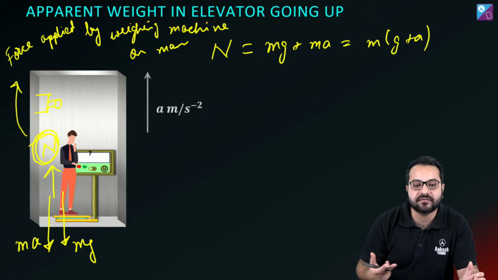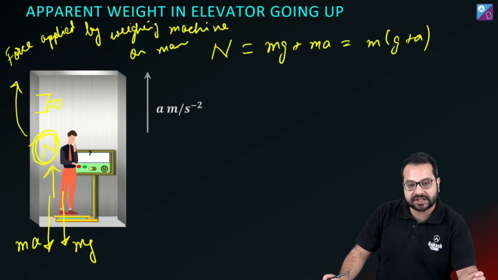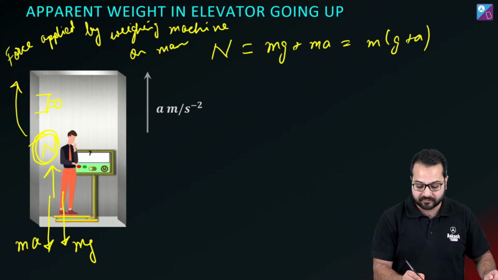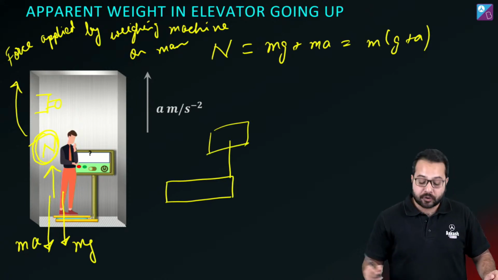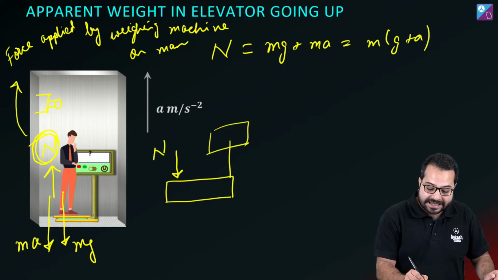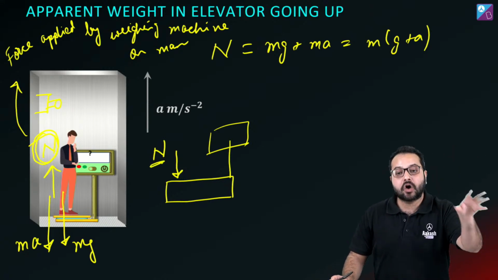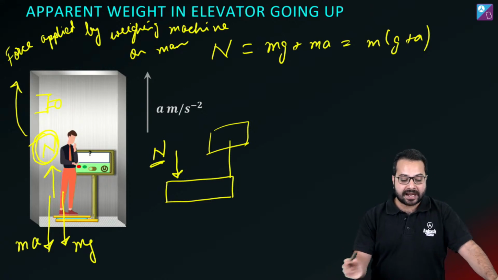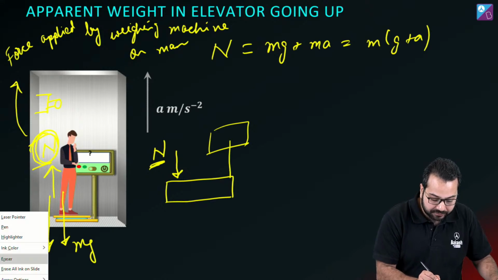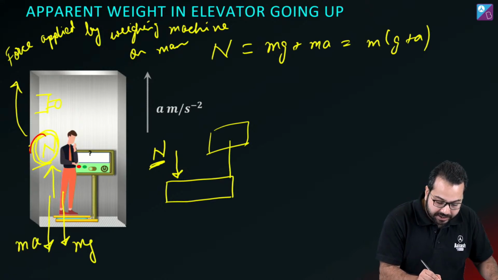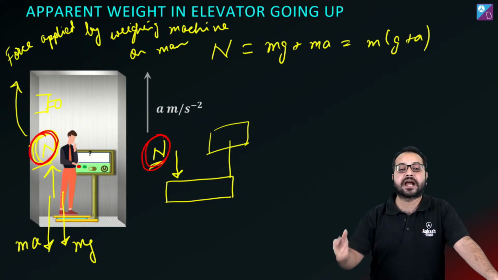What will be the reaction of this force? The normal force that the man is applying on the machine is the reaction force. Absolutely. So when you make the free body diagram of this weighing machine, you are going to see that there is a force N acting over here. This force is the force applied by the man on the weighing machine, and hence this is the reaction pair. This N over here, I'm going to mark it with a different color so that you can see that this N and this N are the action reaction pair.